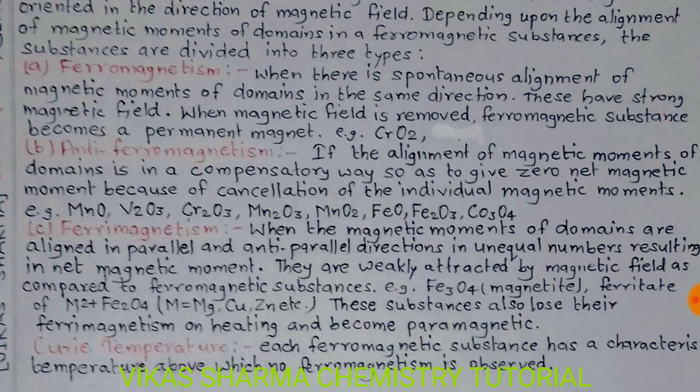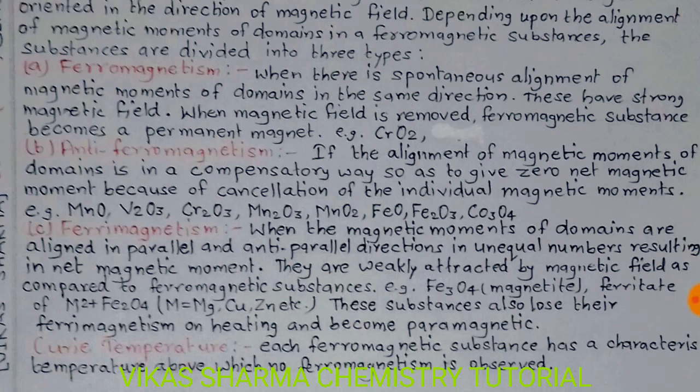Student, the third subcategory is ferrimagnetism. When the magnetic moments of domains are aligned in parallel and anti-parallel directions in unequal number, resulting in a net magnetic moment, they are weakly attracted by a magnetic field as compared to ferromagnetic substances. Examples are magnetite and ferrite. These substances also lose their ferrimagnetism on heating and become paramagnetic.